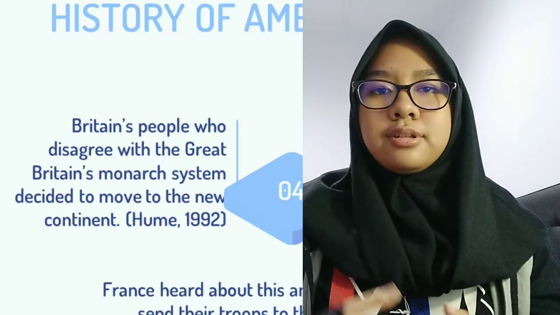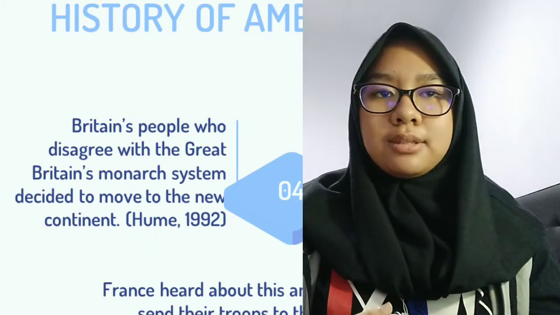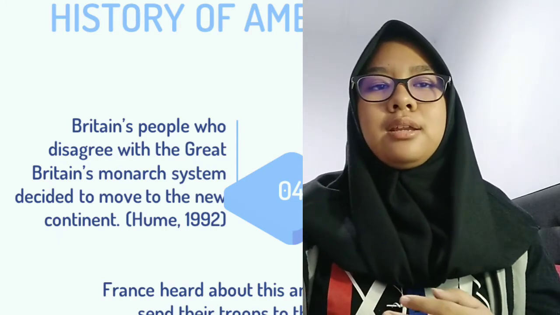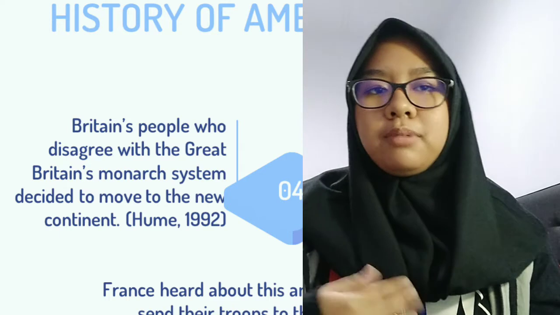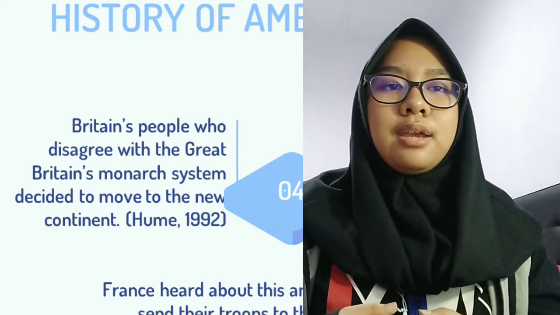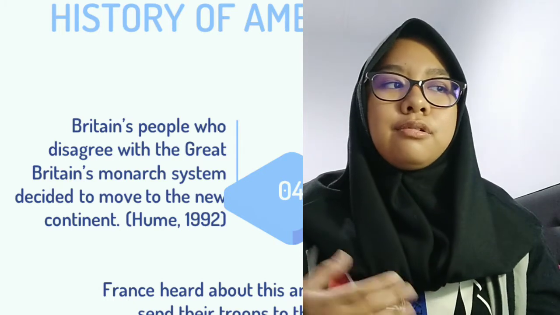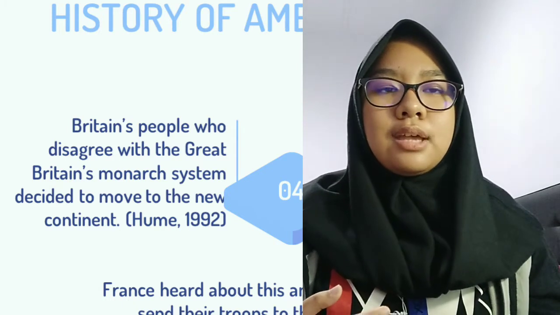There were also several people from Great Britain who moved to the American continent because they did not like the system of their country, and they wanted to find a new life where they could practice what they believed. Mostly the English colonists believed in Protestantism, and it was hard for them because the royal family in Europe at the time was Catholic.